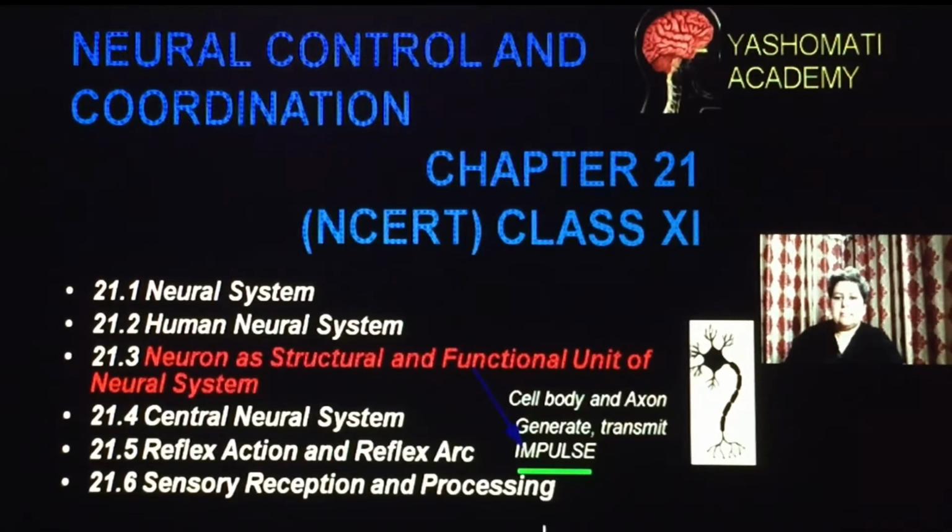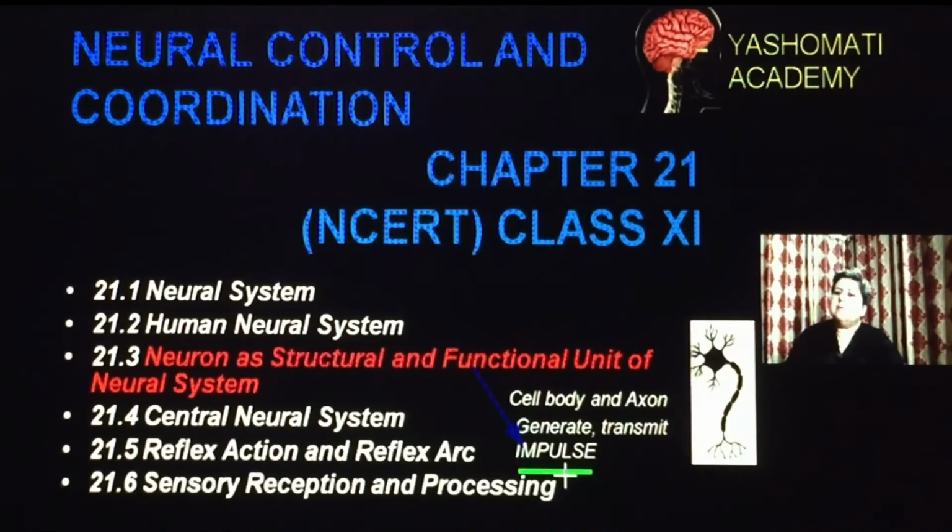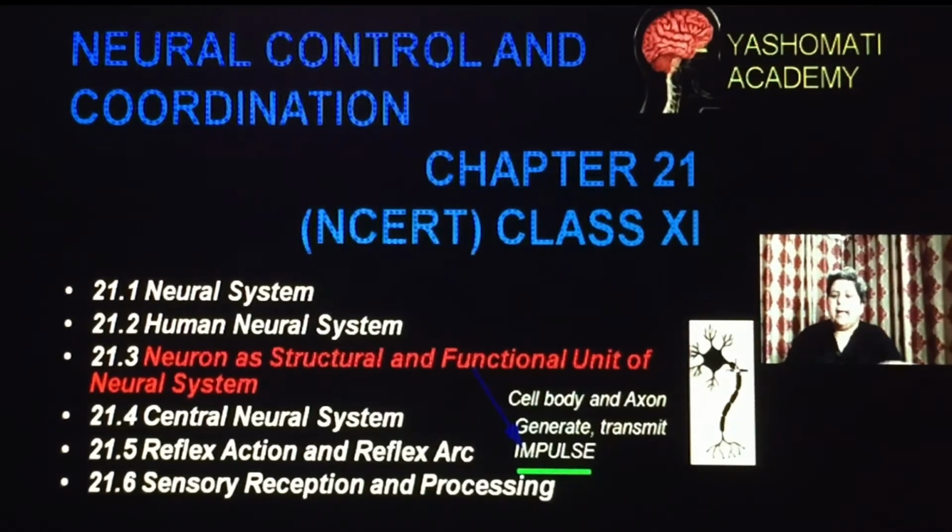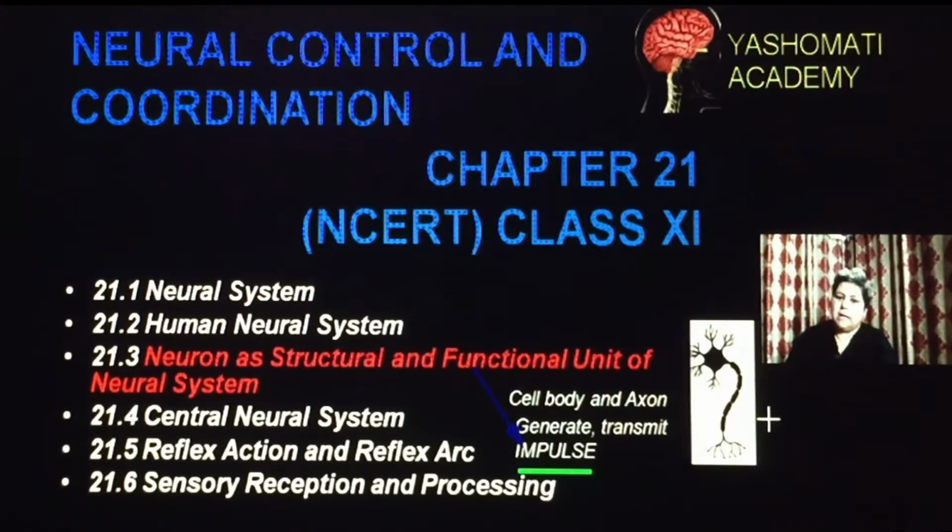These electrical signals which are formed in the nerve cells are called impulses. These impulses can travel through the axon, and as axons are connected to cytons, that is the cell body, wherever different neurons form a synapse, that is the connection between two or more neurons, there the conduction of impulse takes place from one neuron to another neuron.